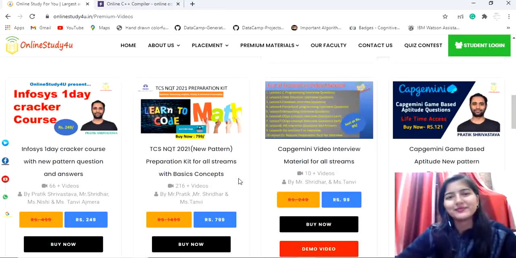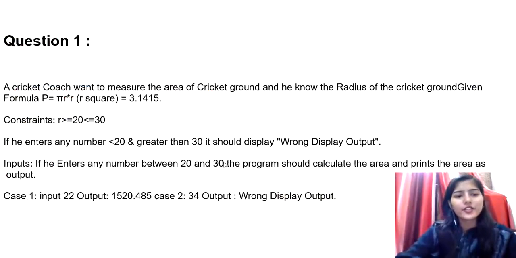Happy learning! So here's our first question. Our cricket coach wants to measure the area of the cricket ground and he knows the radius of the cricket ground. Guys, this question has been shared by the students, as this time the TCS NQT exam was on center. So maybe there are some changes in the language, although the logic, the way the question is going to be solved, is the same, right?